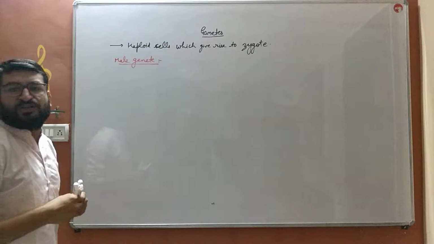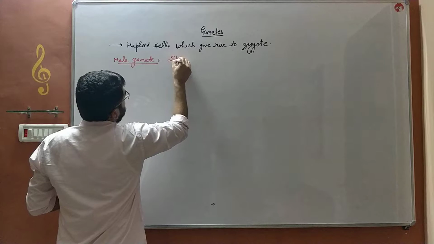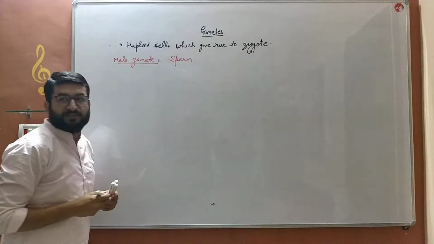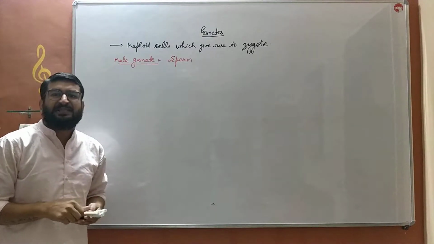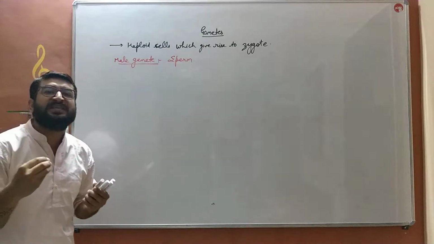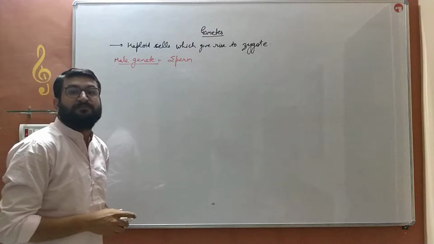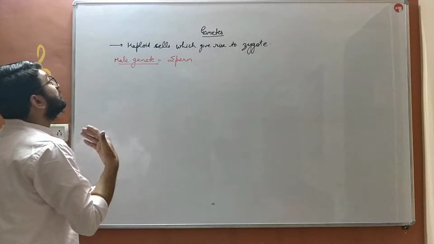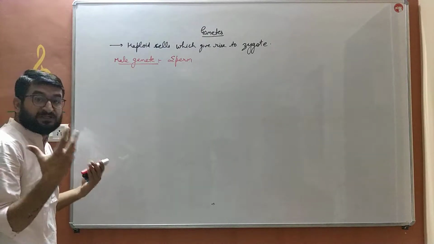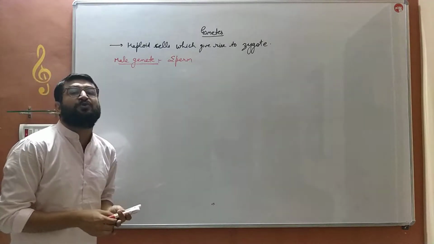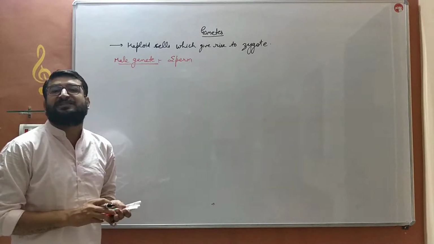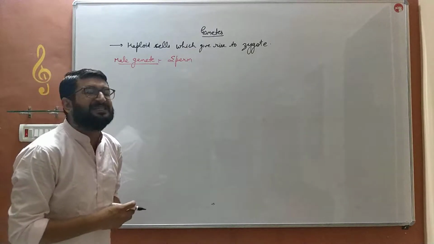The male gamete is sperm. It is produced in the testis. There are specialized cells known as seminiferous tubules which give rise to this sperm. The formation of sperm in the male reproductive system is known as spermatogenesis.